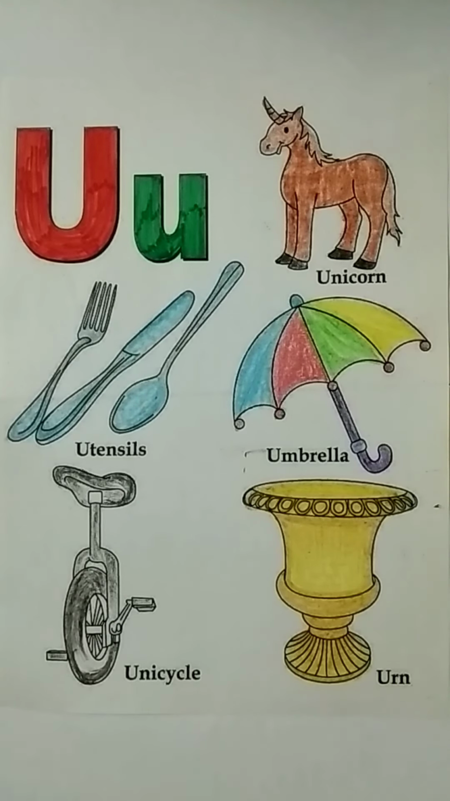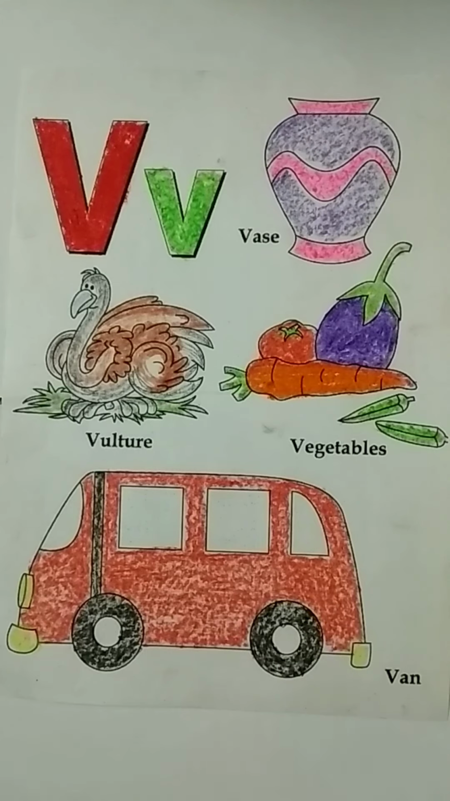U. It again makes two sounds, U and A. Unicorn, utensils, unicycle, and umbrella, urn. V, it makes sound V. Vase, vulture, vegetables, van.